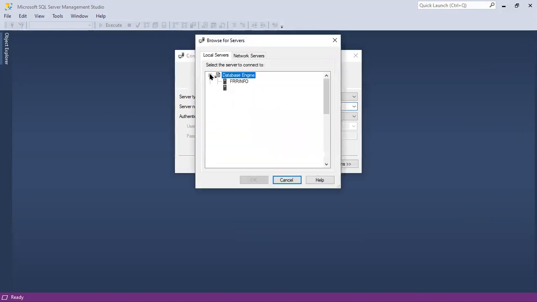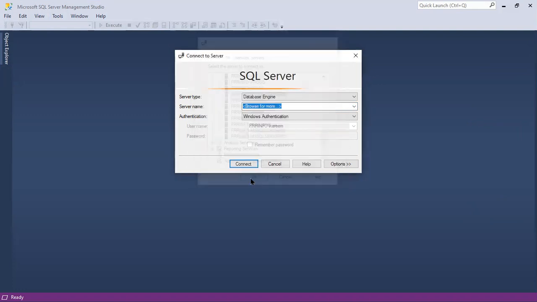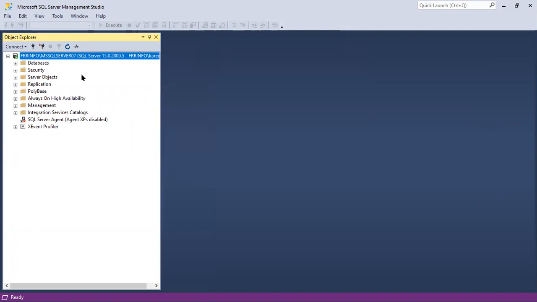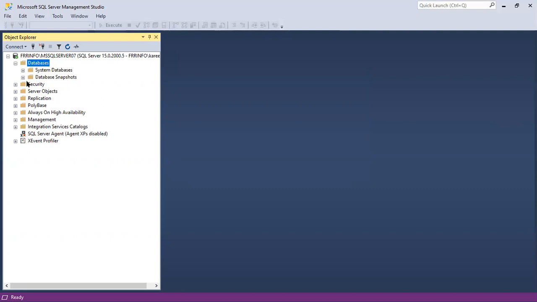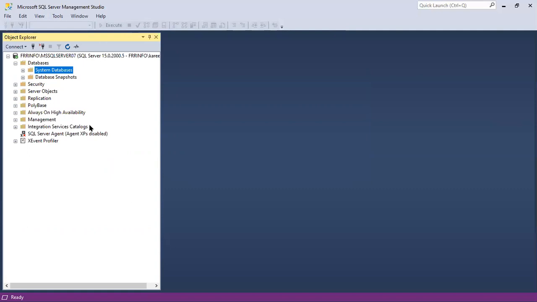Check here, browse for more, database engine. We can see the latest installation listed here as the last instance name, system name slash MS SQL Server 07. Connected here successfully, but it is a fresh instance, right? There are no user databases, only system databases are there.